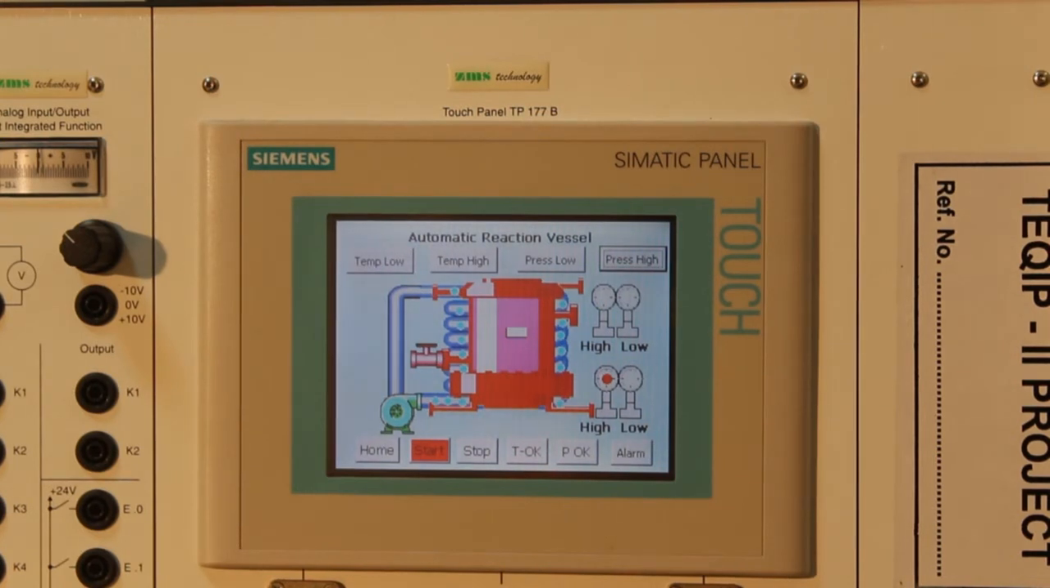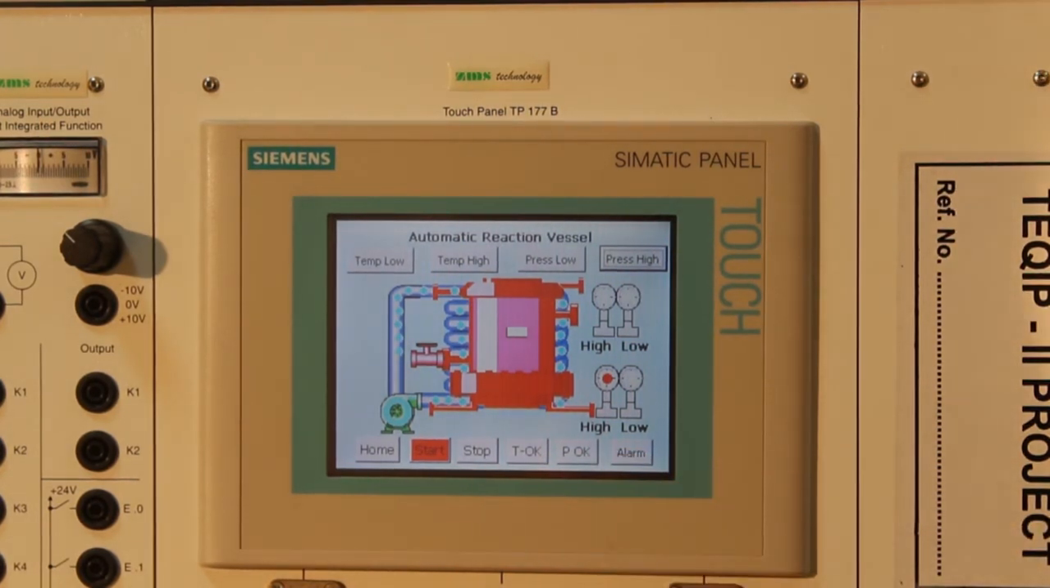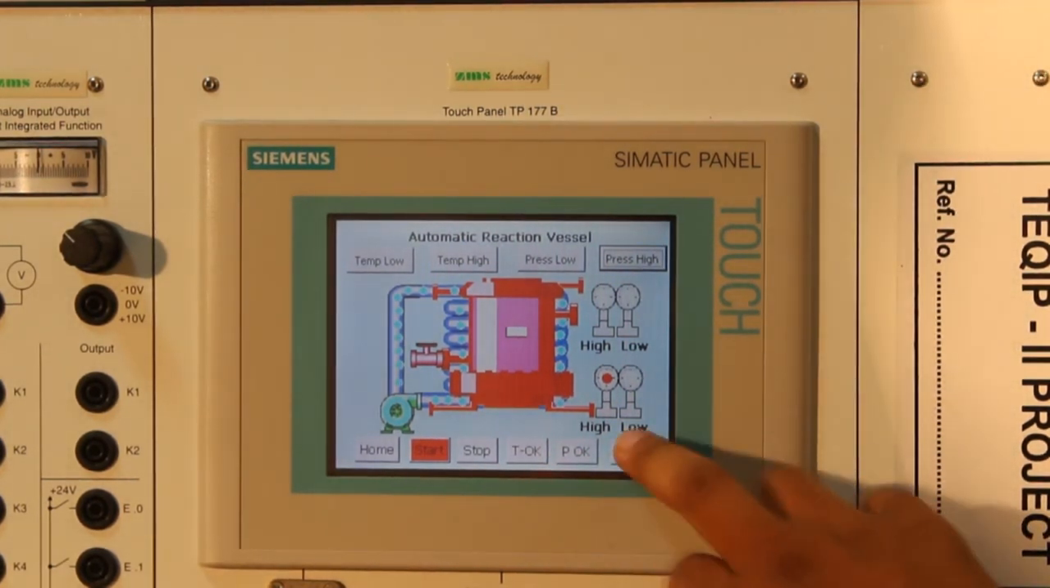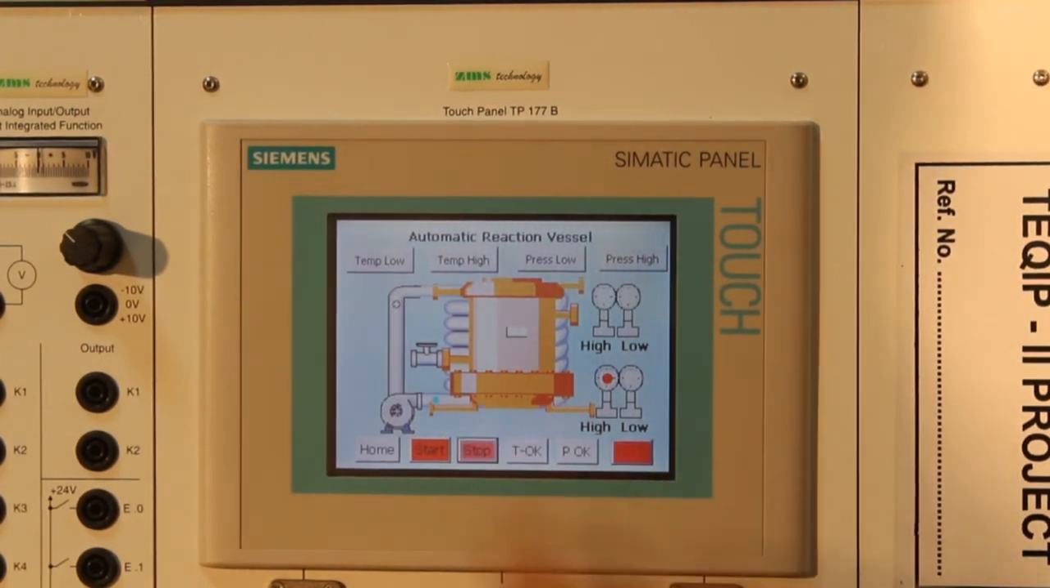Now if I want to normalize this condition, I can only do this if I trigger the alarm button or I switch off the system. So for this I'll trigger the alarm. As soon as I trigger the alarm, the reaction vessel comes back to the normal startup condition. So this was all. If I want to shut the system off, I'll directly do it by clicking the stop button.